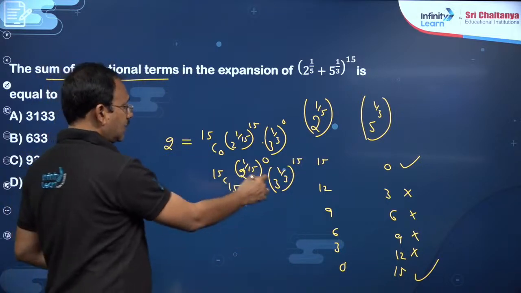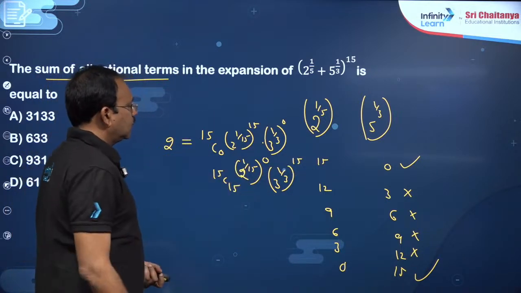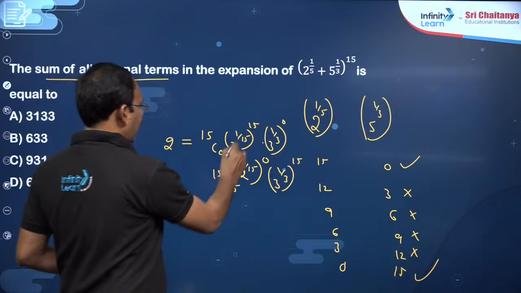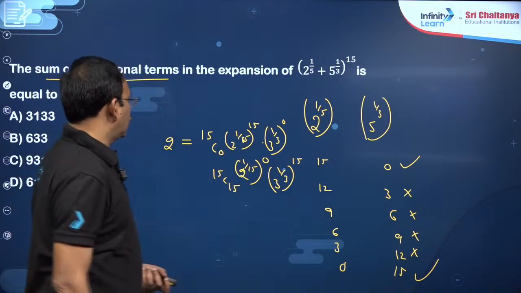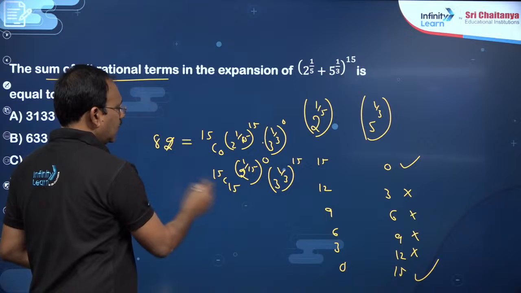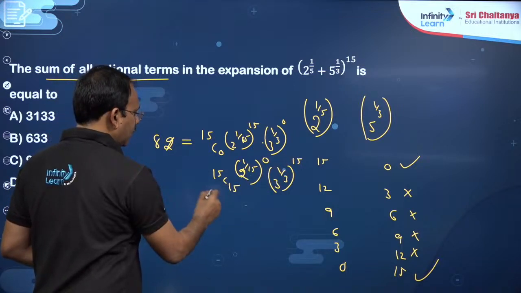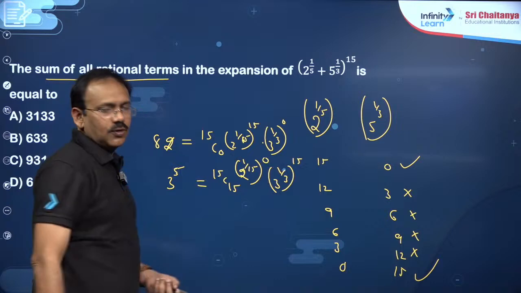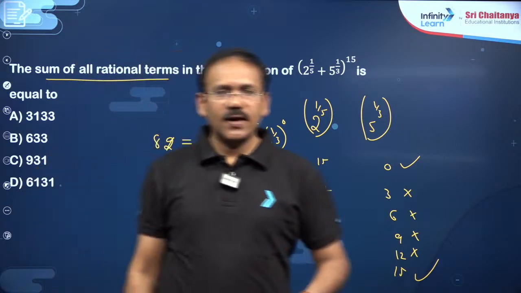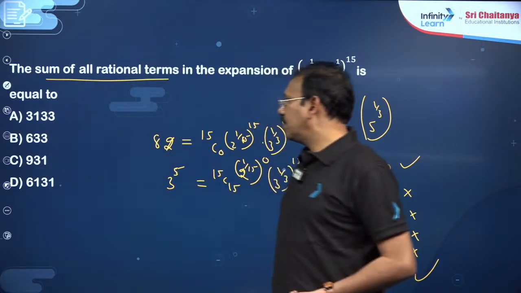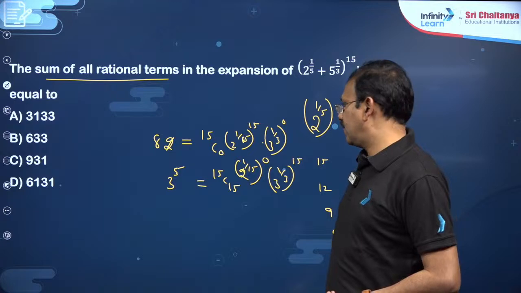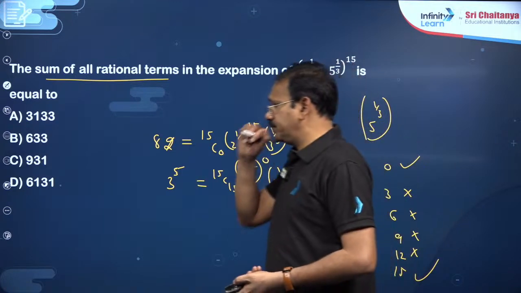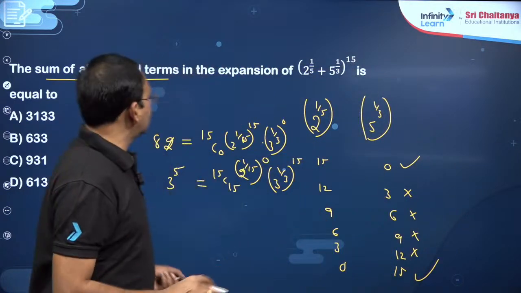So you will get here 2 power 5, sorry, if this is 5, 2 cube, this is 8, and here 3 power 5, you will get, this is 3 power 5, 81 into 3, 243 plus 8 you are going to get, my dear friends. So simplification you have to do, dear students.